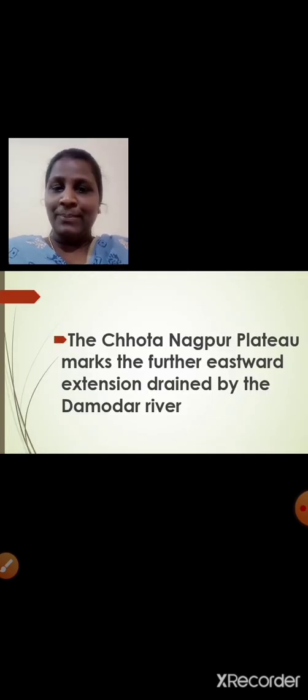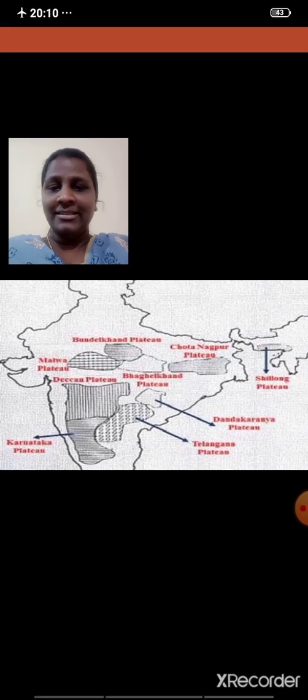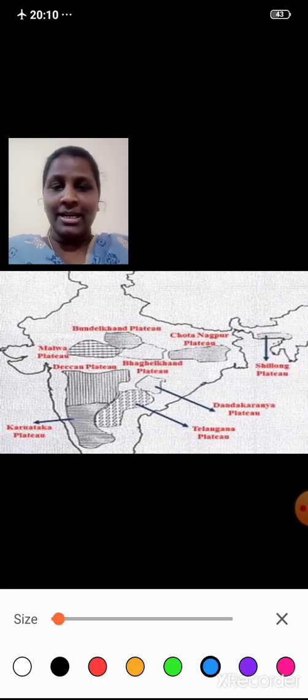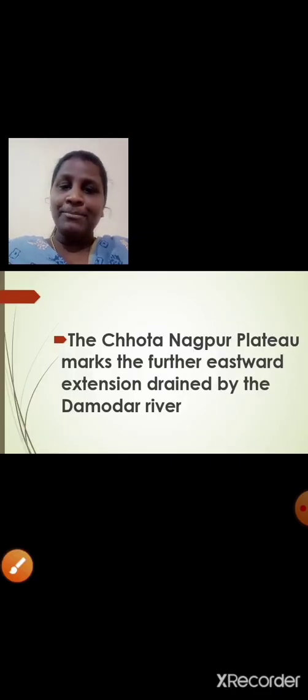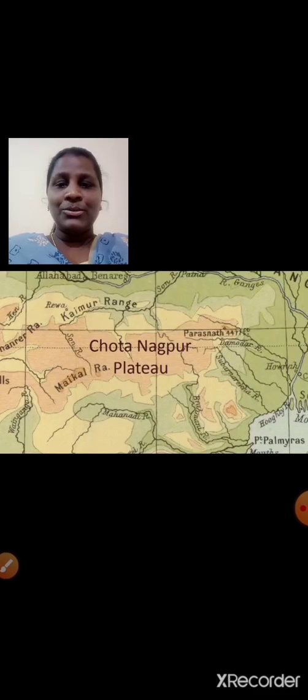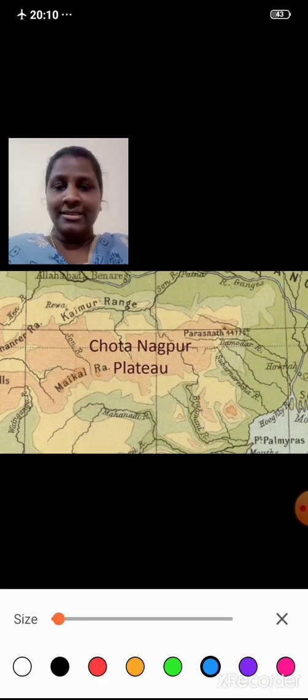Students, here you can see the Chota Nagpur Plateau, this part. The Chota Nagpur Plateau marks the further eastward extension drained by the Damodar River. So here you can see the Chota Nagpur Plateau, and here you can see the river Damodar.